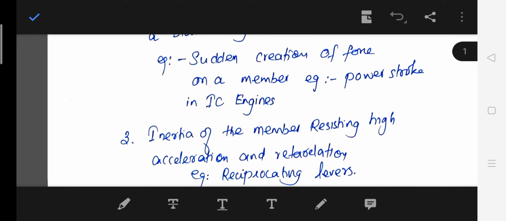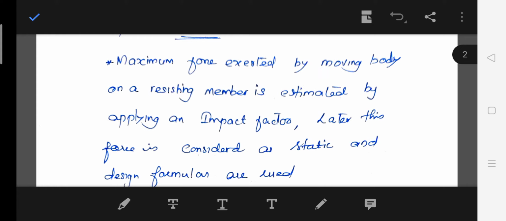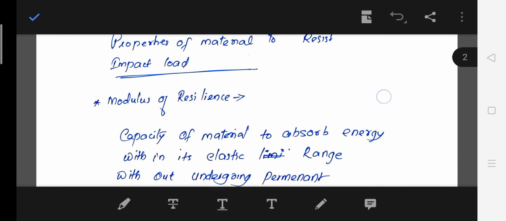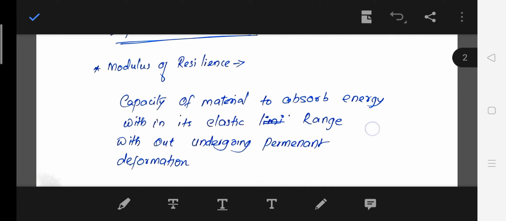Inertia of a member resists high acceleration and retardation. Example, reciprocating levers. So these are some basic theory you should understand before going to the problems of impact loading. So what is modulus of resilience? It is a very important term when we study impact loading.